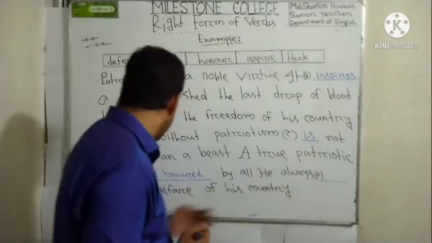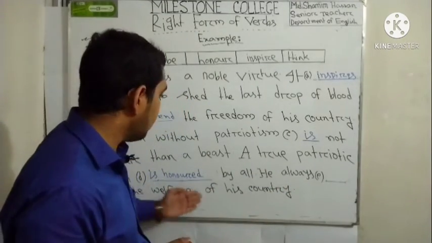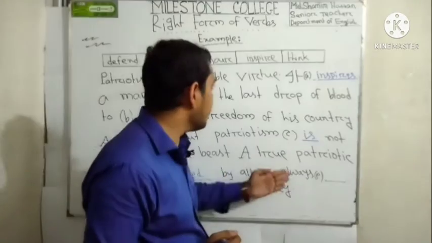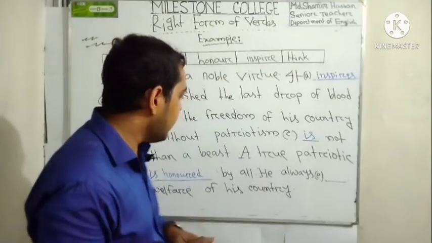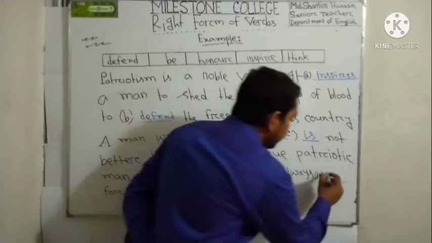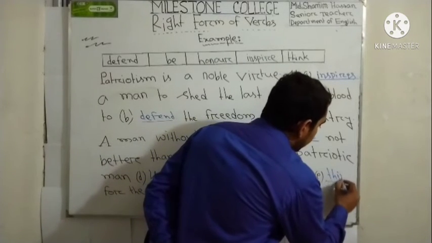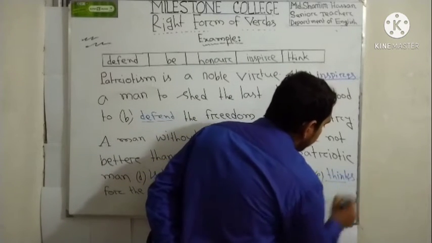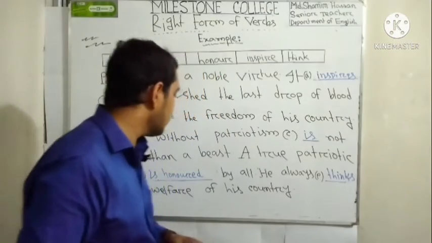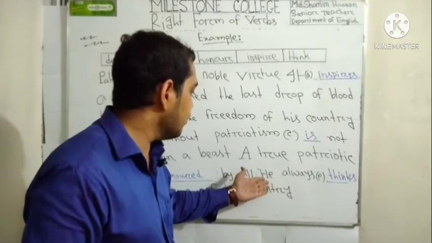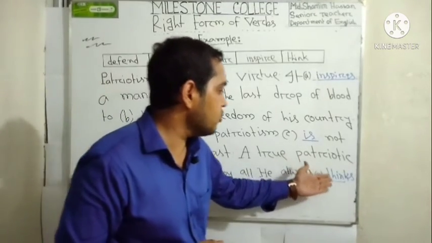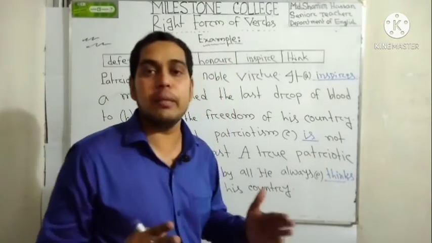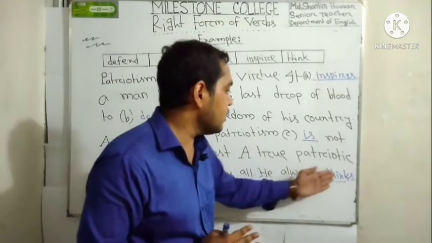He always dash for the welfare of his country. He always, what kind of word can we use here? Think, but we have to use here thinks. Why did we use here thinks? Because this is the third person singular number and we find here always. That's why we used here thinks. That means we have added s with the verb.